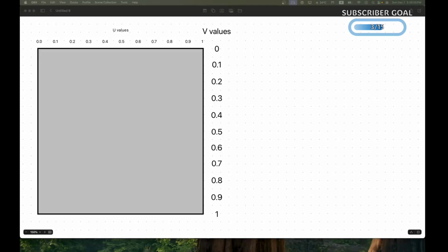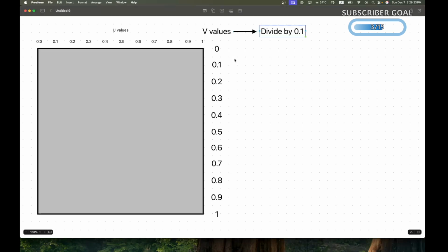Now before we proceed, I want to show you the theory behind the math functions that we are doing. This is our render area, and our u values go from 0 to 1 on the horizontal axis and from 0 to 1 on the vertical axis. So firstly, we are going to divide by 0.1.